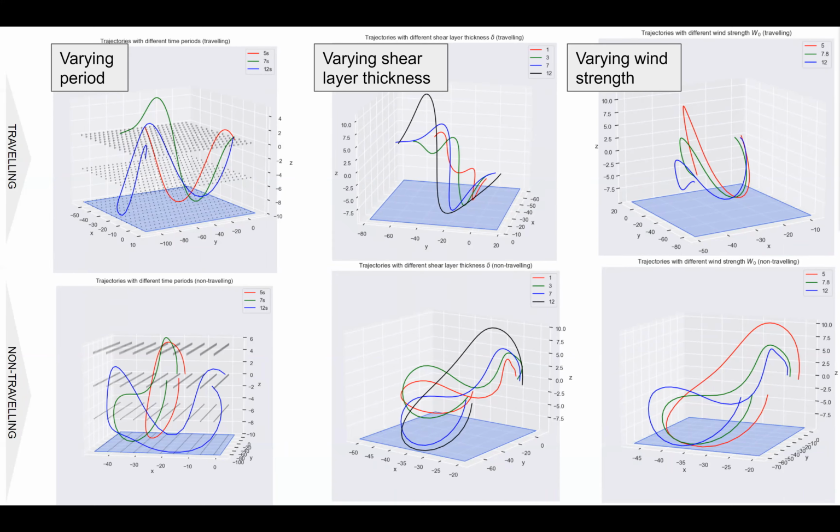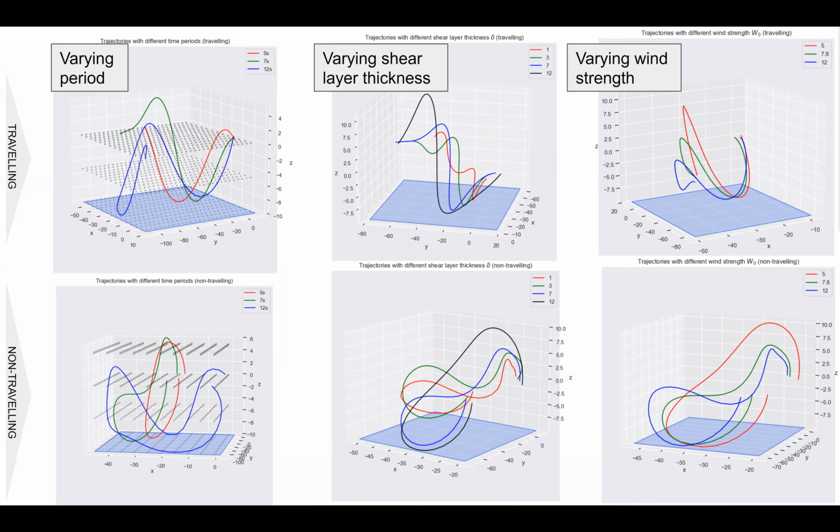For non-traveling trajectories, we notice a similar trend in that the albatross needs to make 2 dives during longer periods. The non-traveling trajectories look more dissimilar when varying the period because the constraints imply that the albatross cannot just double back on the original trajectory given more time.